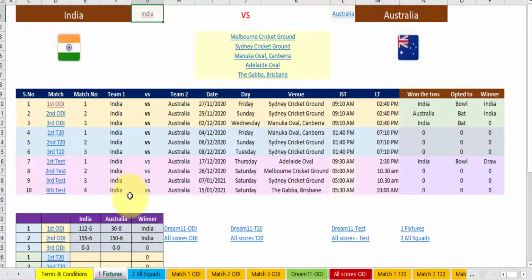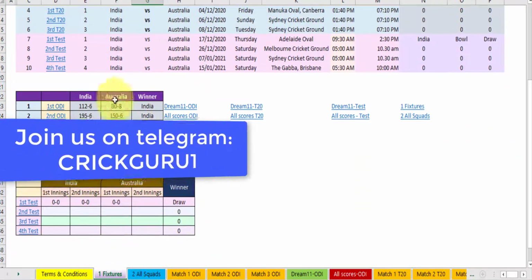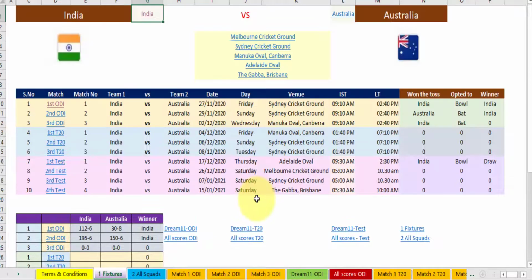And look at what is happening in the fixture sheet. When the match gets over, every detail is coming here. So by seeing the sheet, you are able to see the complete picture of what happened in India versus Australia. The scores, highlights and everything are given on the website. It is available on the website, but not in the manner which you are seeing in these Excel sheets.